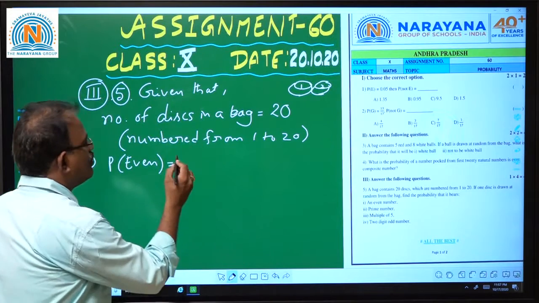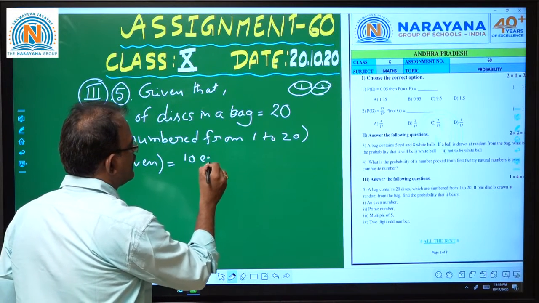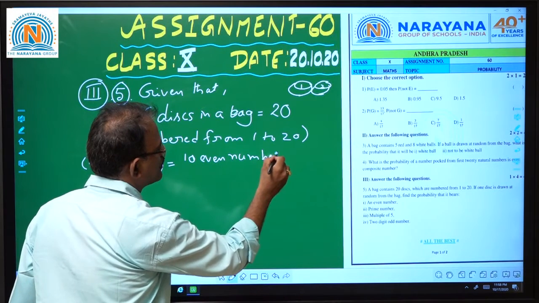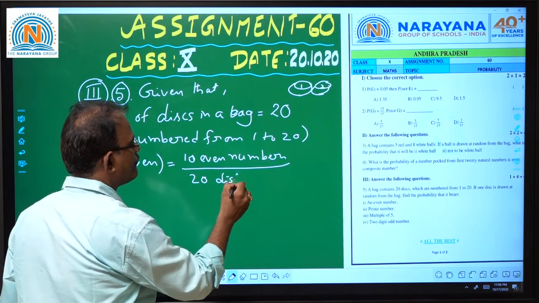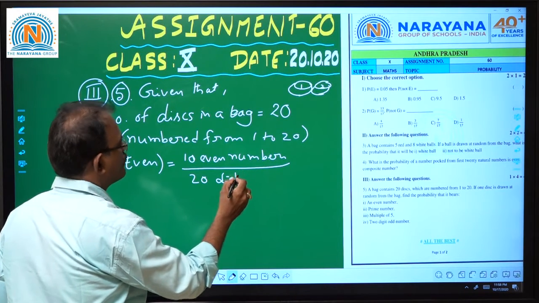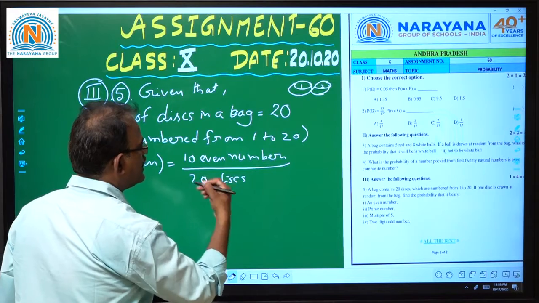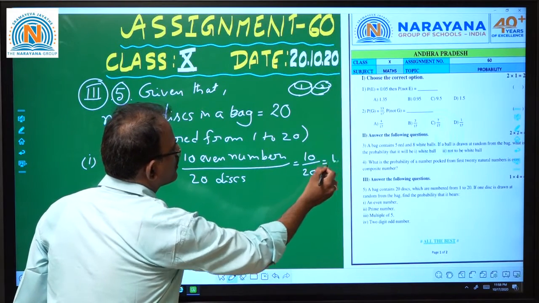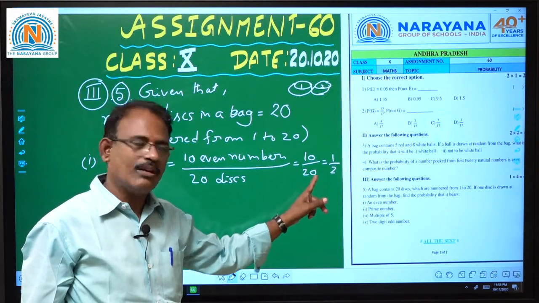As we have 10 even numbers among 20 discs, this is 10 by 20, so this is 1 by 2. So the probability of an even number is 1 by 2.